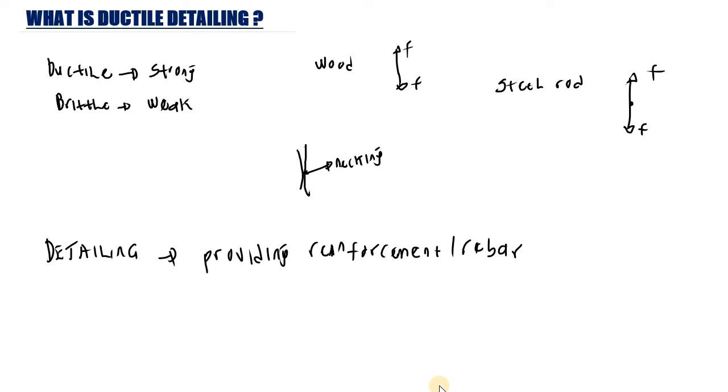So this is what we know as detailing, by providing reinforcements or rebar in the tension zone of the concrete. Detailing is when we provide reinforcement or rebar in the tension zone of the concrete in order to make the structure ductile, because concrete on its own is a brittle material. If we apply a load on concrete, it is going to fail quickly, and we don't want that. We always want our material to be a ductile material.